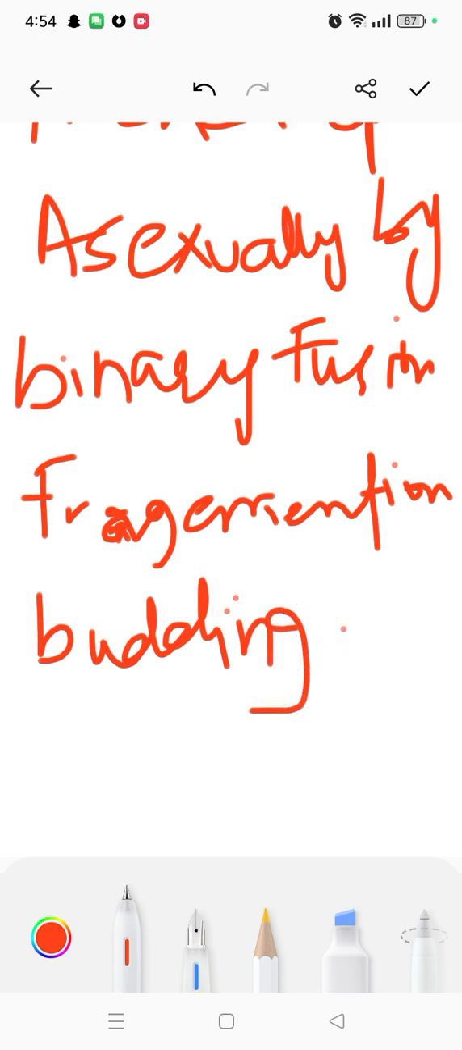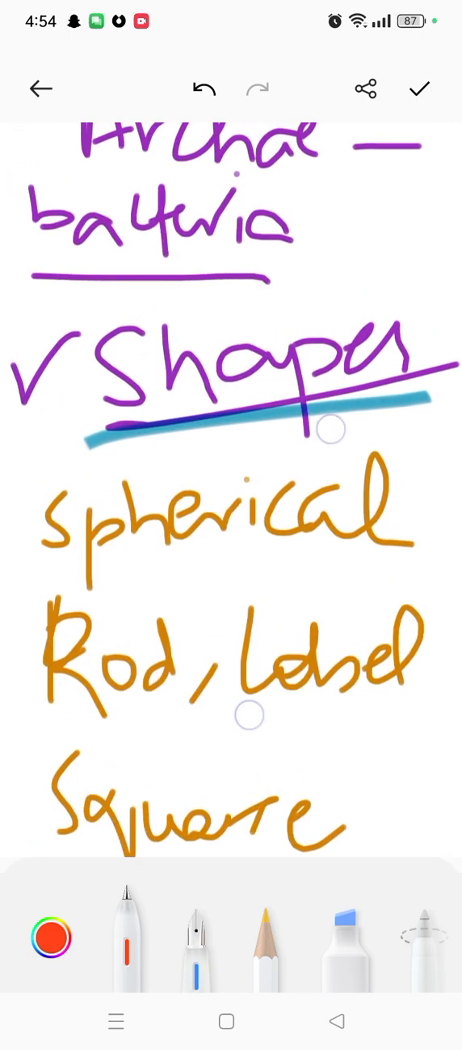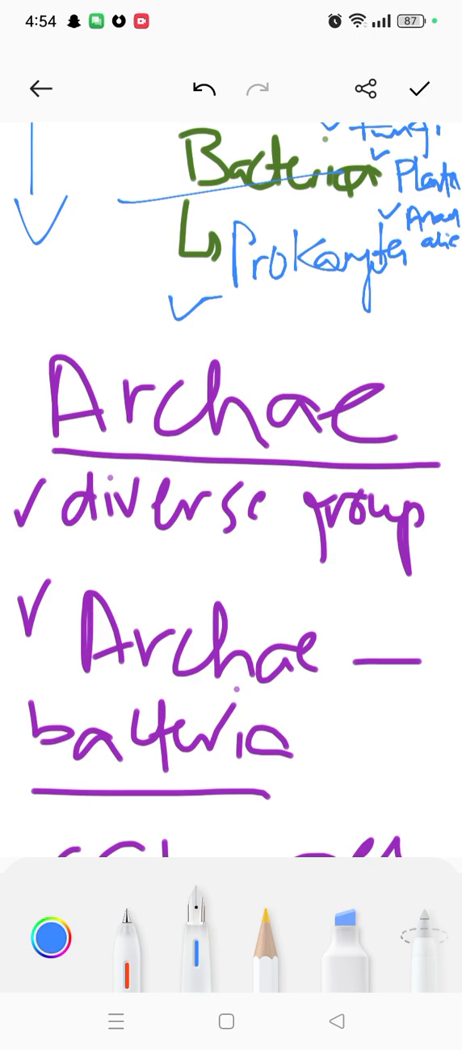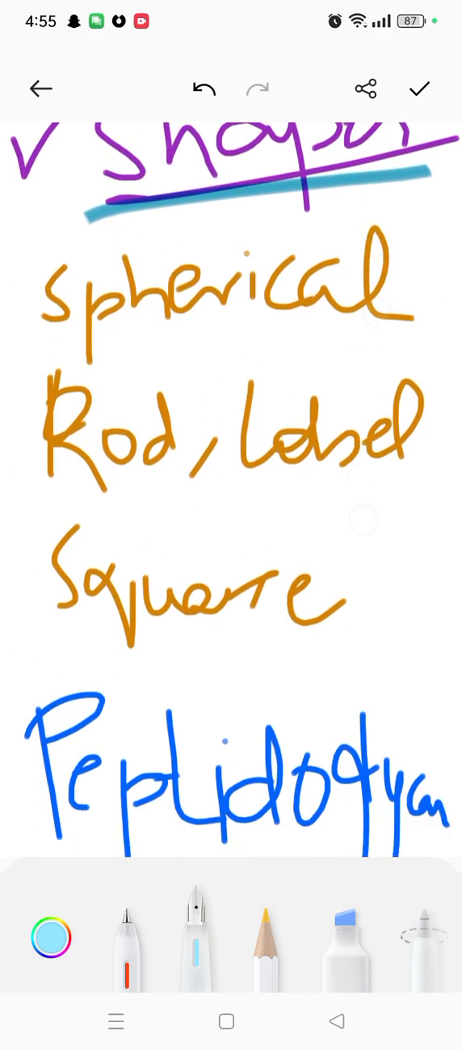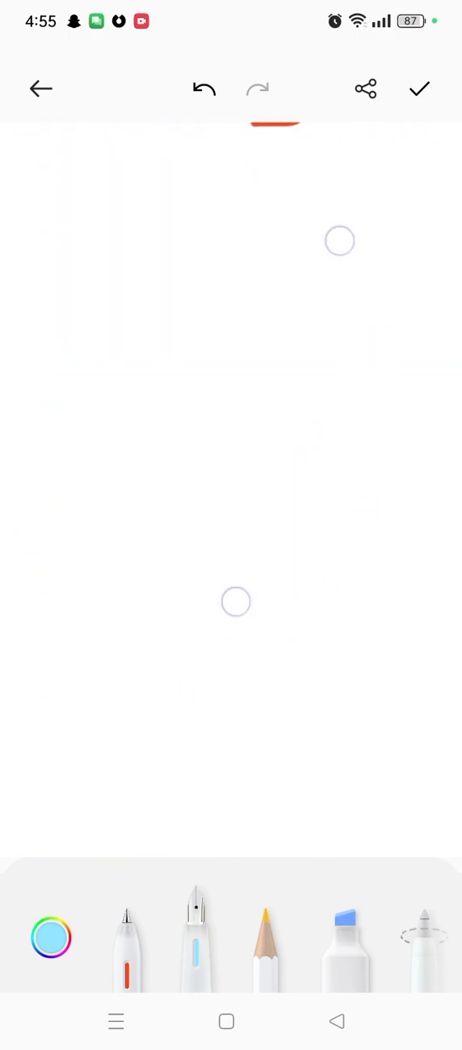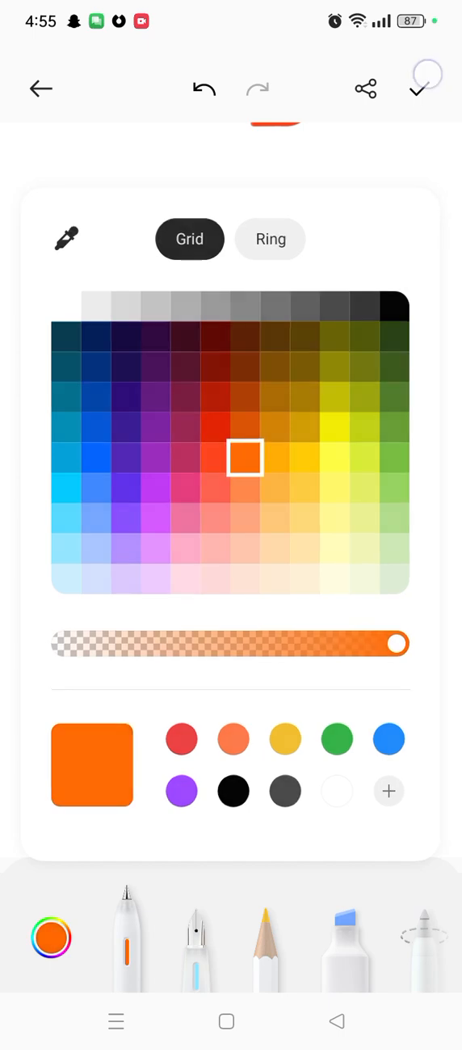Yes, I forgot to tell you about the diameter of Archaea. The diameter of Archaea is around 0.1 to 15 micrometer. So this is the basic information. Now let me tell you more about Archaea, which live in different habitats.